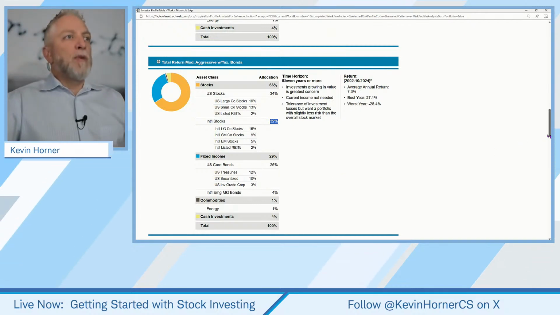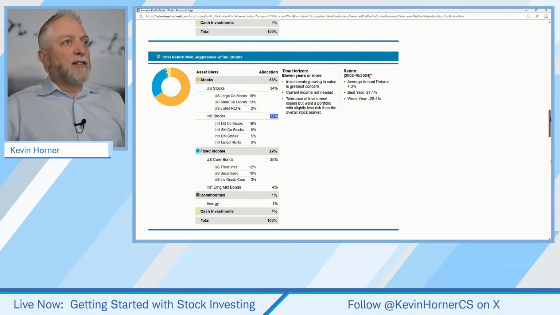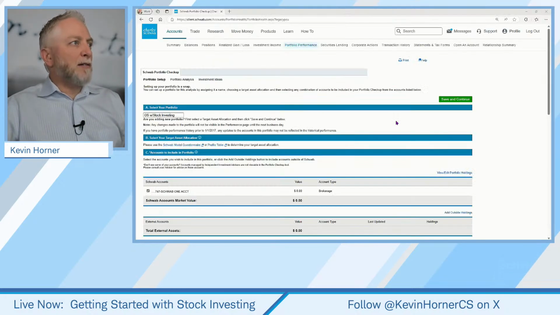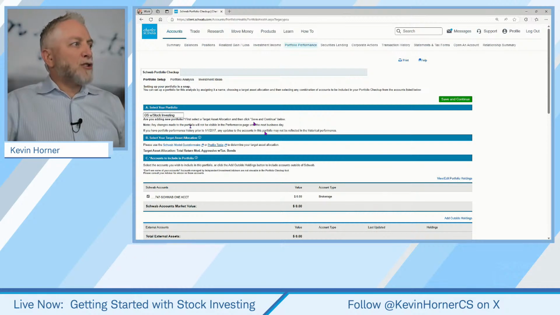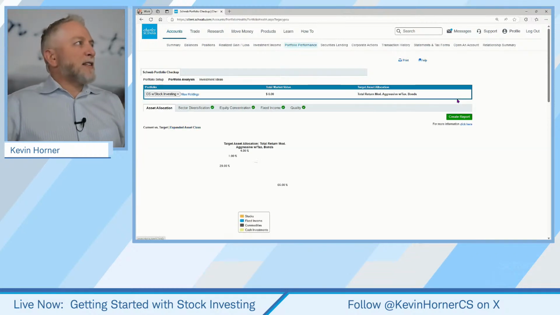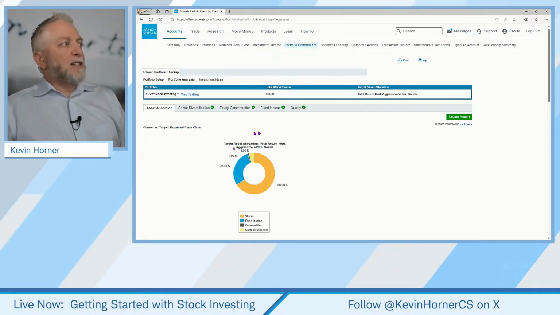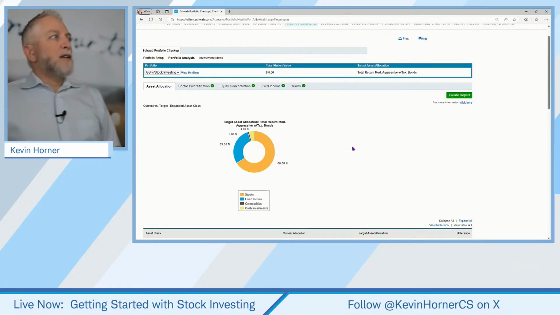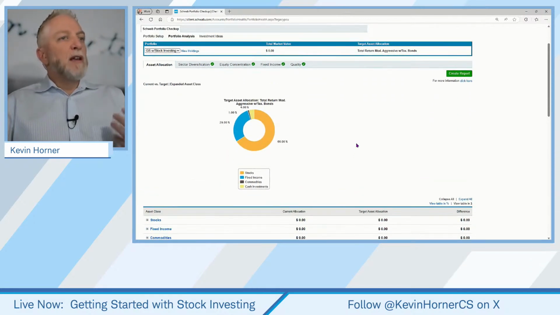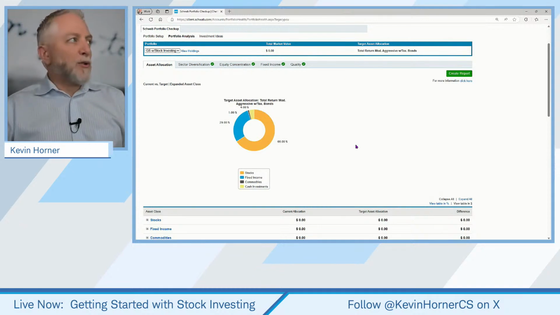So from here, now that I've designated that, I'm going to hit the submit button, I think, right here. There we go. So now my table is built, and I know exactly how I'm going to want to proceed. And I'm going to hit save and continue. And as you can see, this is my target, right? Now, the cool thing is we can have this up simultaneously to working in Thinkorswim.